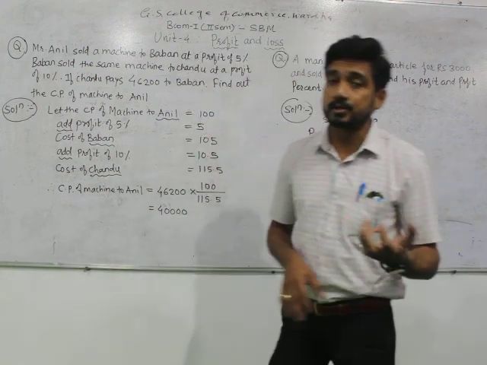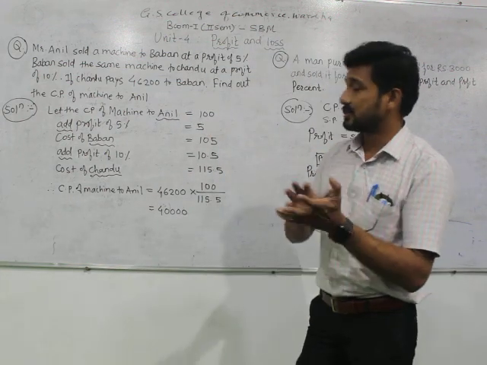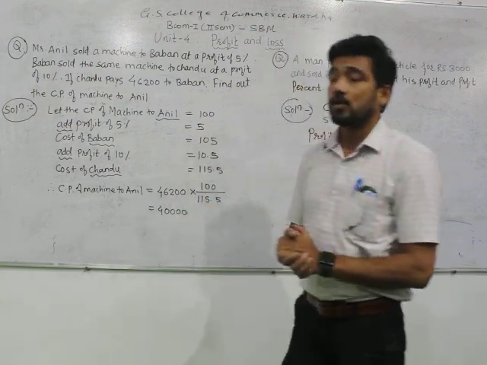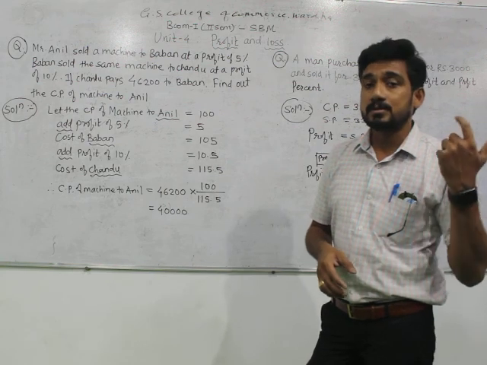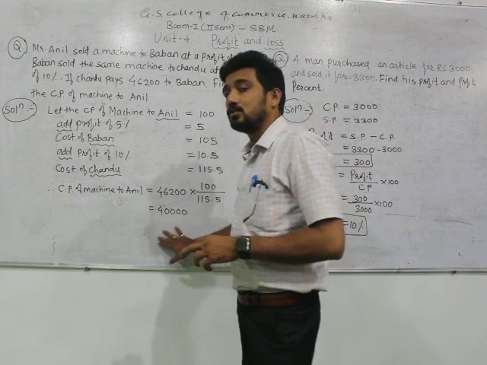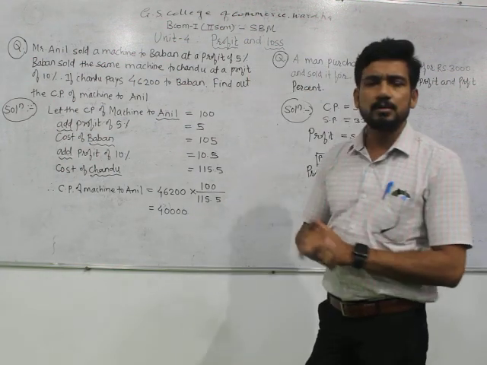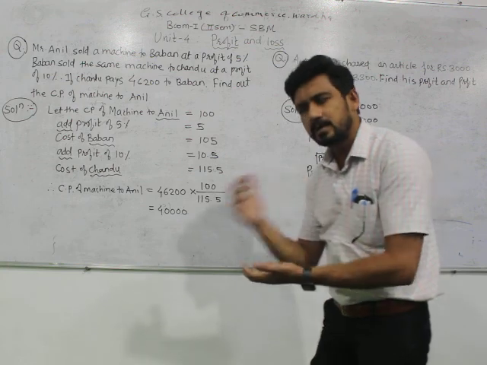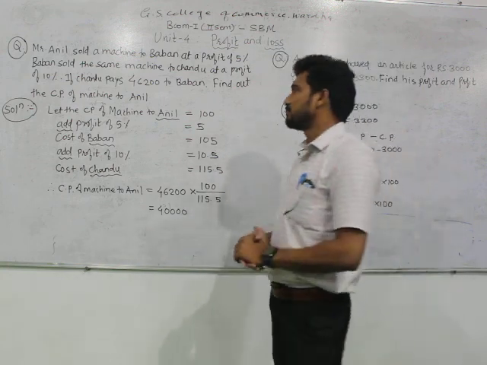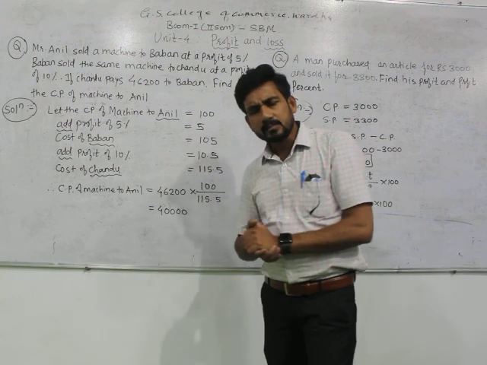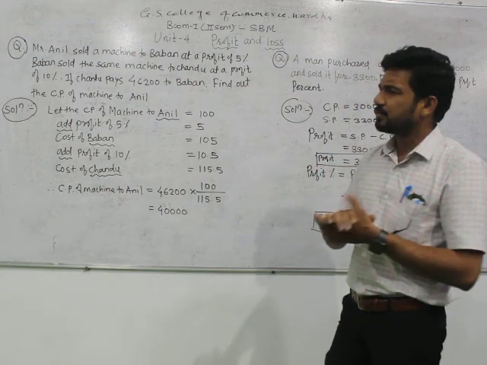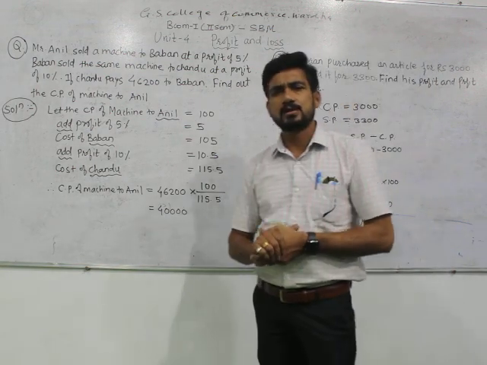So the original value of the machine which Anil had in his custody, after which he sold it to Bhavan and Bhavan sold it to Chandu. So for Mr. Anil, the original person in this particular transaction, the cost price is rupees 40,000. So this way we can solve the problems of profit and loss. There will be different types of problems of profit or loss, but again we have the limitations of this type of platform, so I just mentioned the problems which are important or which have the essence of profit and loss calculations.